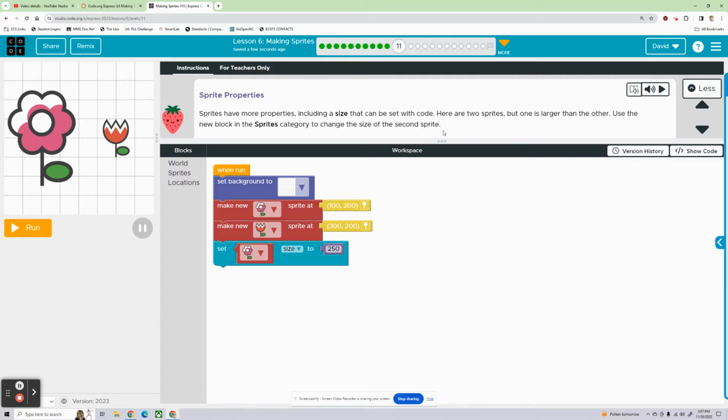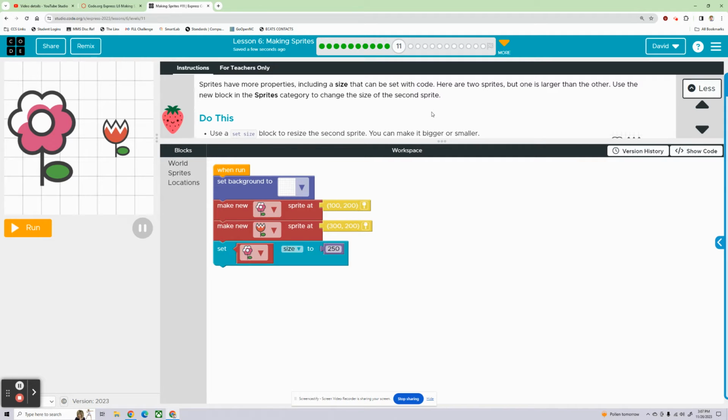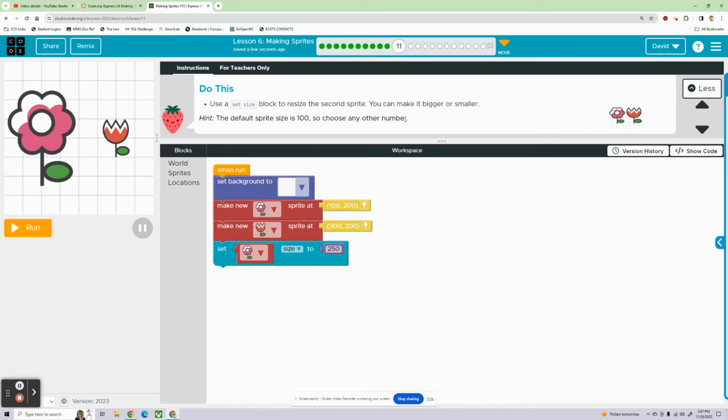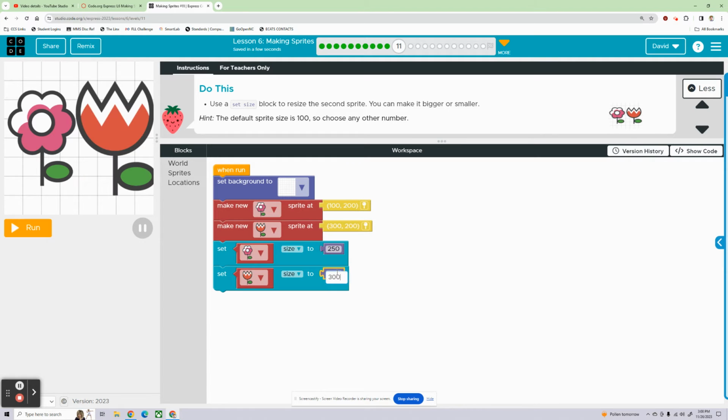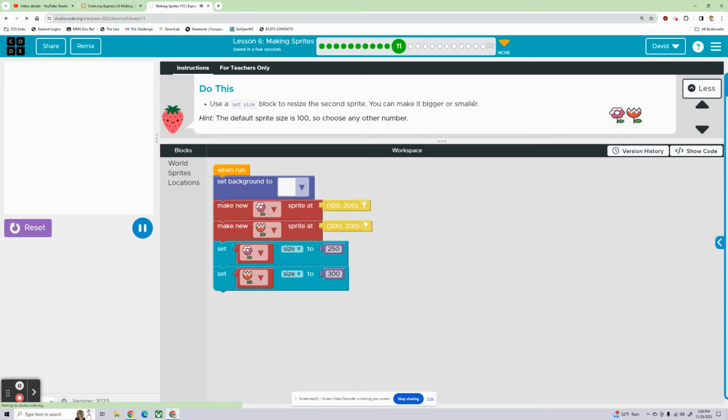Sprites have more properties, including a size that can be set with code. Here are 2 sprites, but one is larger than the other. Use a new block in the sprites category to change the size of the second sprite. So this is the second sprite. Go to the sprite store, set size, and we will change the size. The default sprite is 100, so choose any other number. Let's see what 300 does. Yeah, I like that. Make it big. All right. Let's run it and continue.